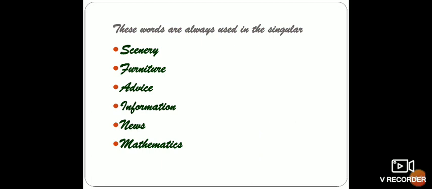Now, there are certain words which are always used in the singular. We have scenery, furniture, advice, information, news, mathematics. Clear? They are always used in the singular form. For example, the furniture is polished. So with the furniture, we'll say is polished, because furniture includes all your beds, sofas, tables and everything. So we say the furniture is polished.